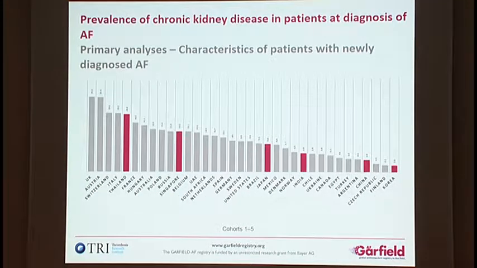Coming to the other risk factor, chronic kidney disease, in Asian countries Thailand had the highest, 38%, followed by Singapore, and the lowest we saw was in Korea, at 2.1%.